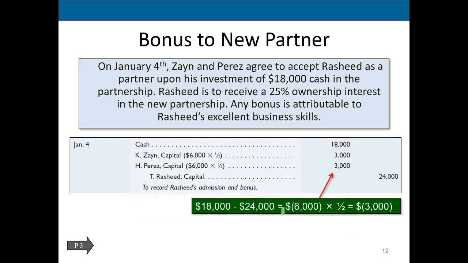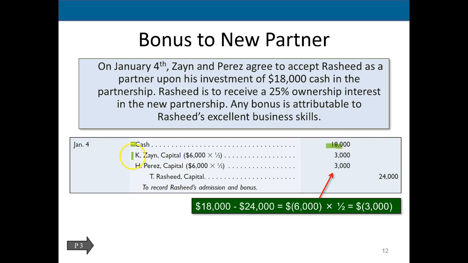If we work the journal entry out, cash is debited. I know that. That's easy because we received $18,000. It went to the partnership. Cash is a debit balance. We're going to make it go up by doing the same thing, which is another debit. And we're going to put Rashid on the books, but we're not going to put him on the books for 18. We agreed on the 24. So now we have a credit of 24 and a debit of 18. That gives us a difference, a plug that we need to put in there of 6. And we said that we were going to split that 50-50.